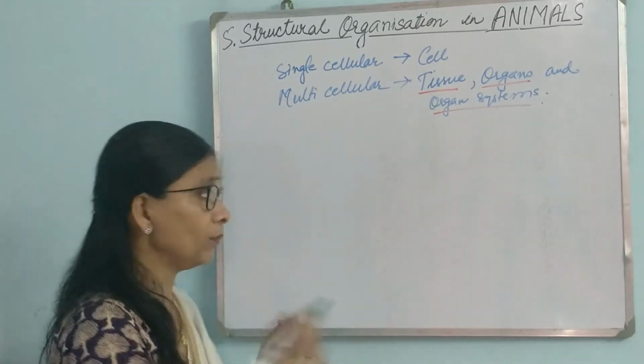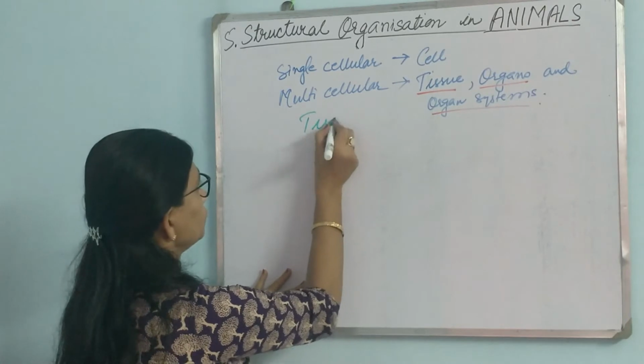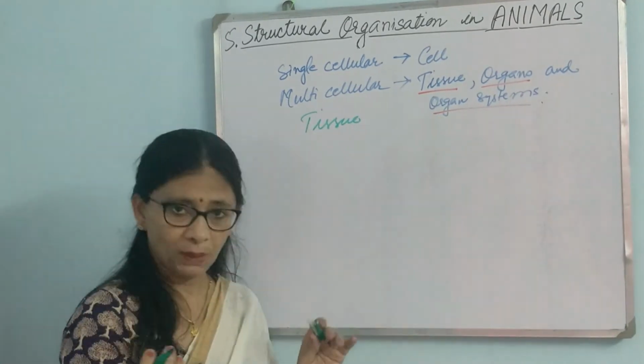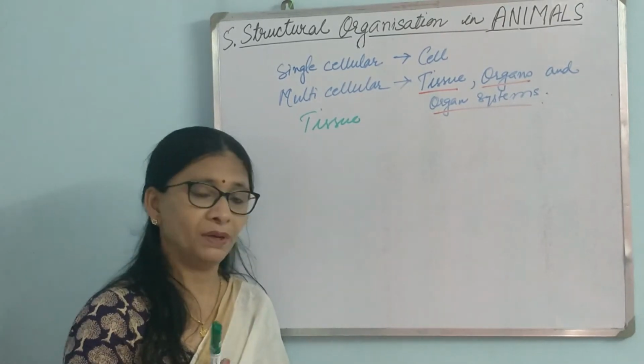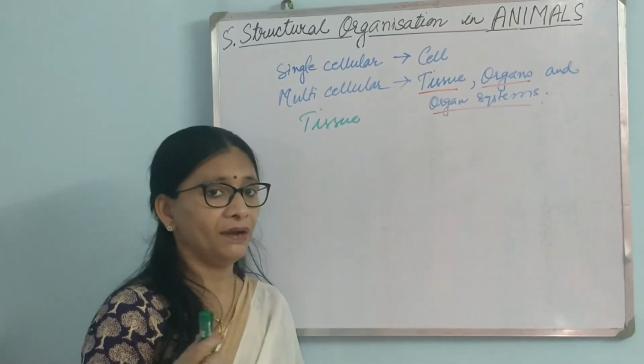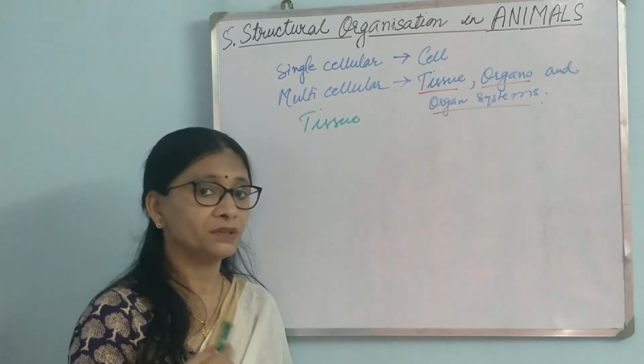Now let us first talk about tissues. What are tissues? We have seen tissues in case of plants also. In case of plants, they were meristematic tissue and permanent tissue. And what was the basis of this division?